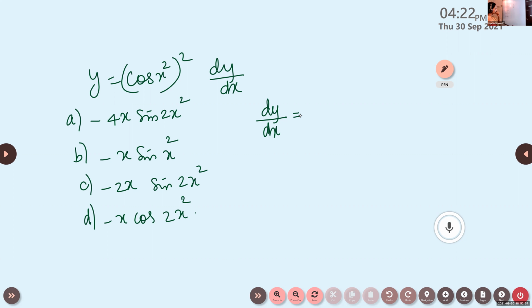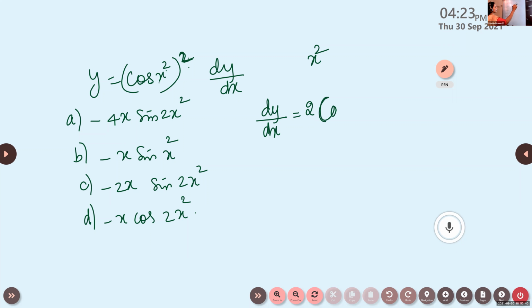How many functions are here? Aryan, if you consider this cos of x square the whole square, how many functions are there? Actually, it is the function of function rule. If you use the function of function rule, it is a combination of 3 functions. Square is there, cos is there, and x square is there. So first you have to do it for the outermost one, the square. What is the derivative of x square? It is 2x.